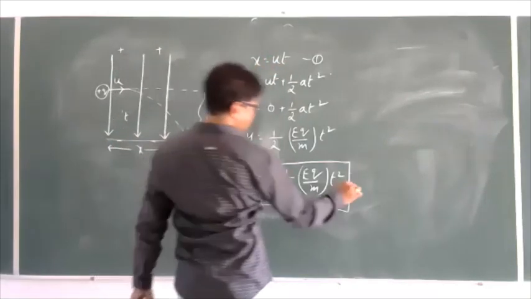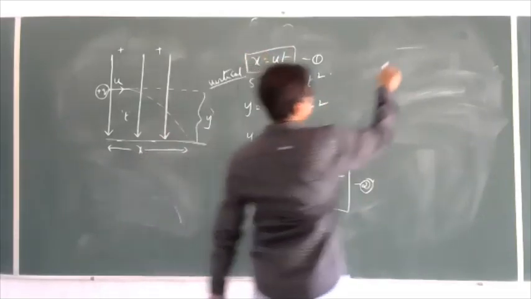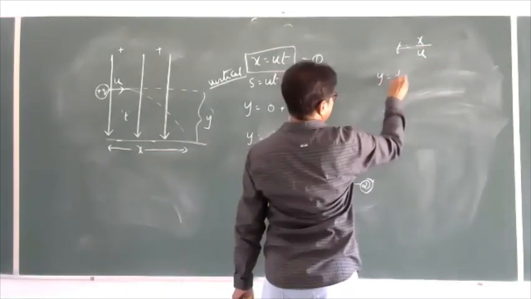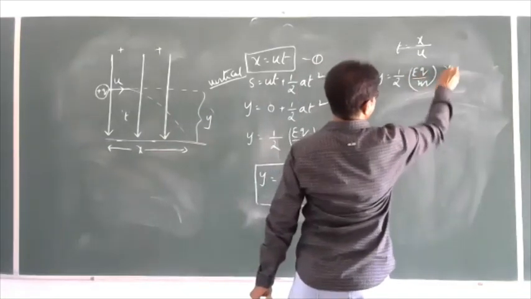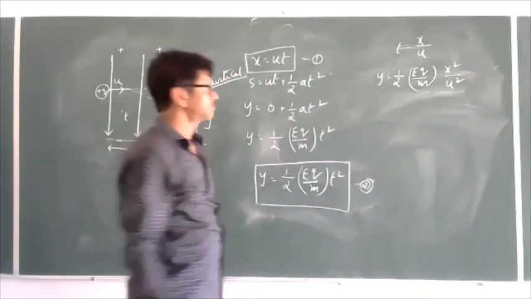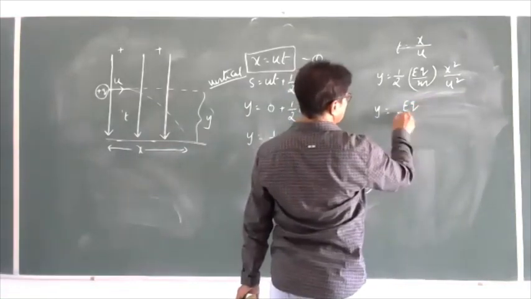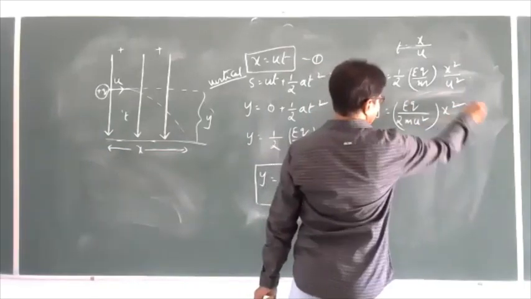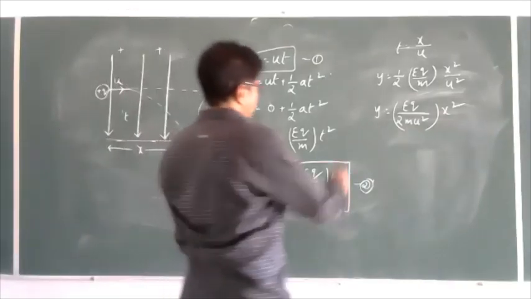If I use t is equal to x by u, y is equal to half eq by m, x square by u square. So y is equal to eq by 2mu square into x square is the formula to find out its path.